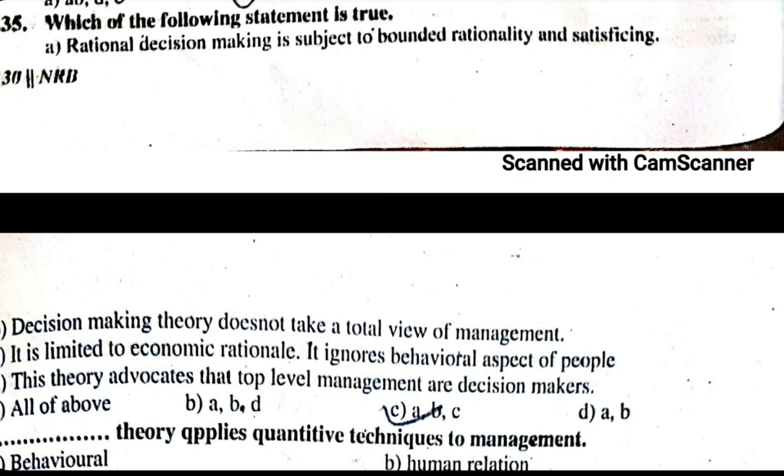The correct answer is A, B and C. It means option D is wrong. Rational decision making is subject to bounded rationality and satisfaction. Decision making theory doesn't take a total view of management. It is limited to economic rationality. It ignores behavioral aspects of people.